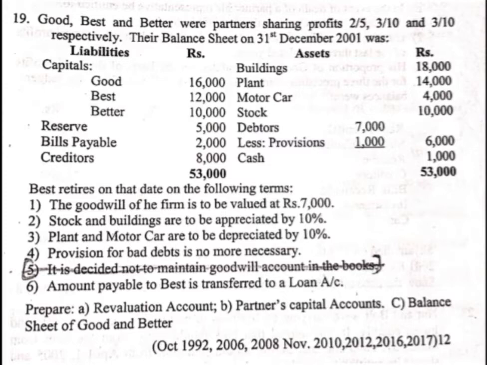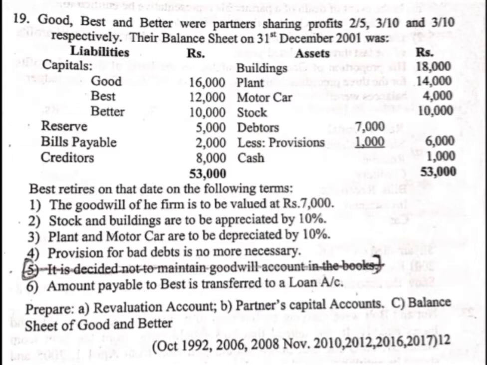First one, goodwill of the firm to be valued at 7,000. Stock and buildings are to be appreciated by 10%, plant and motor car to be depreciated by 10%, provision for bad debt is no more necessary. Amount payable to Best is transferred to loan account. Prepare the revaluation account, partners capital account and balance sheet of Good and Better.